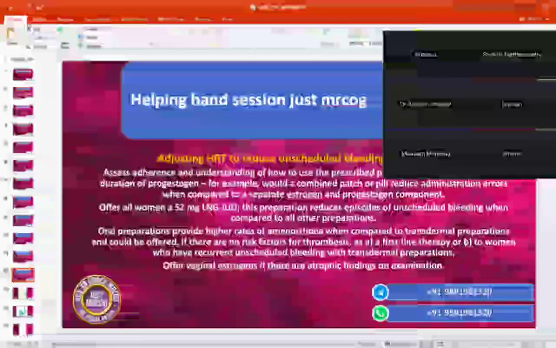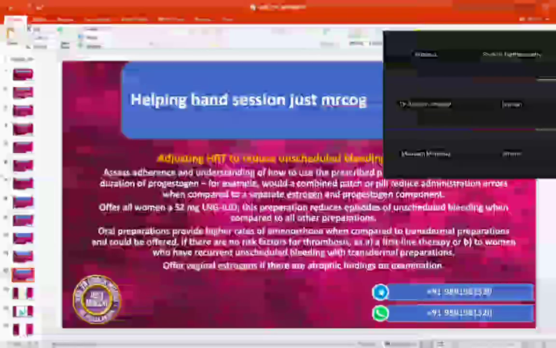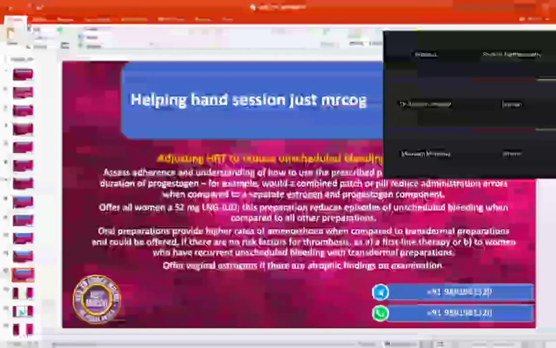And what is the third one? So what is the preferred one? If your examiner asks, what is the preferred way of giving HRT, how are you going to answer that? It depends on the risk factors of the patient, whether she has any risk factor for thrombosis or not. No, say it properly, Ashwini. Say it properly from here till here. How are you going to offer her HRT when she is coming with unscheduled bleeding and you find some problem with compliance and understanding?